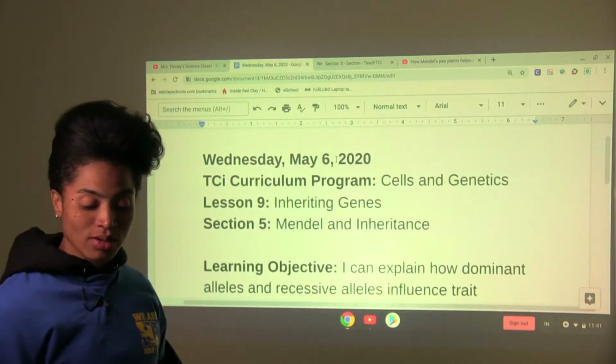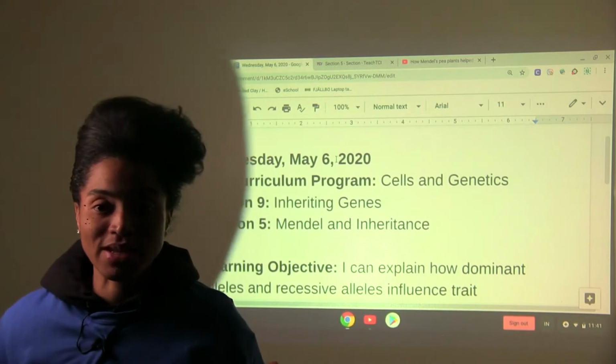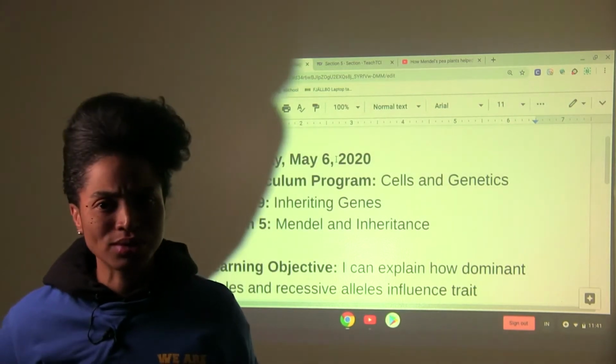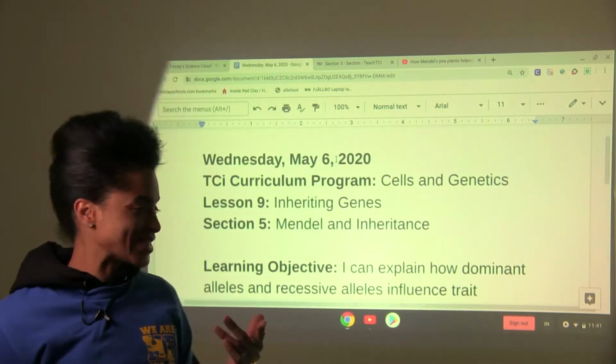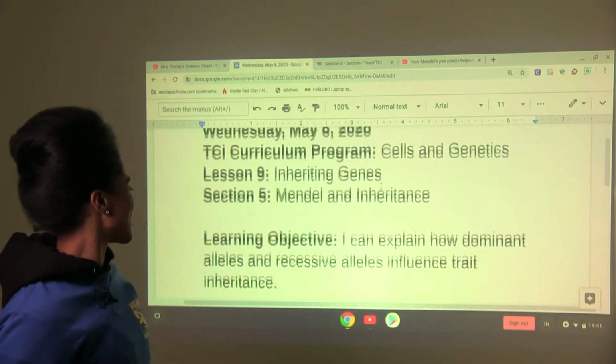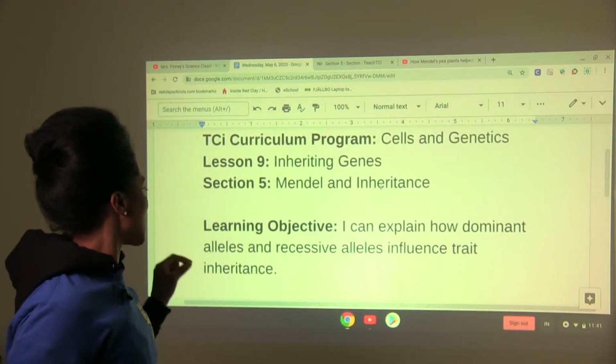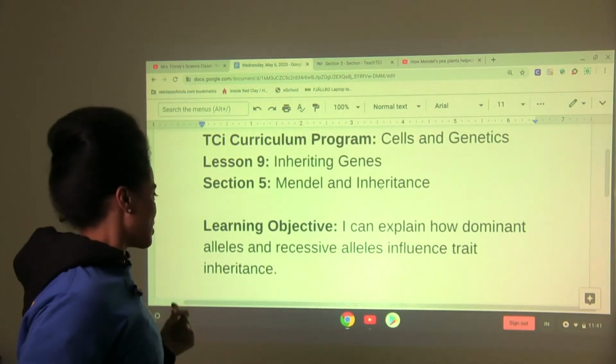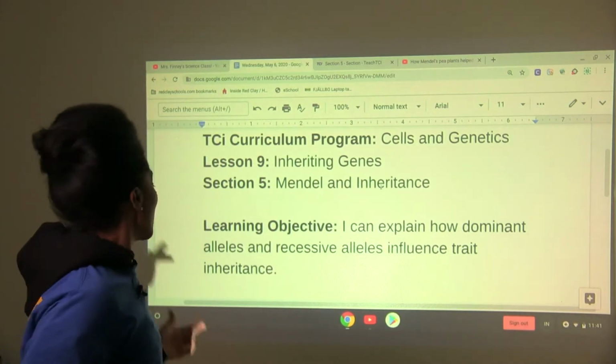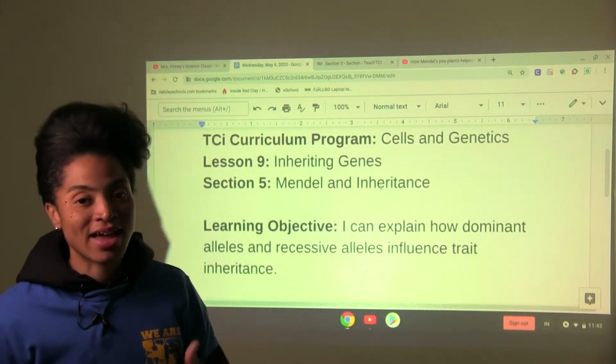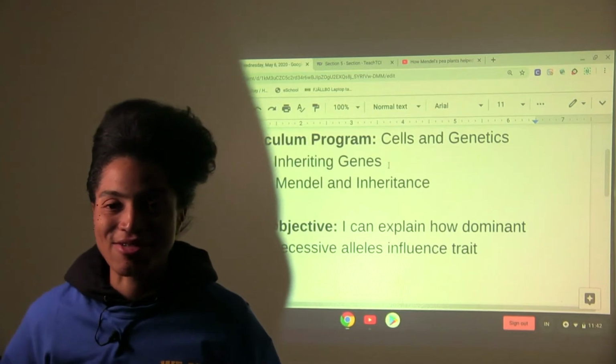Today, we are still in lesson 9. And this time, we're looking at section 5, Mendel and inheritance. Who is Mendel? We shall find out today. Our learning objective says, I can explain how dominant alleles and recessive alleles influence trait inheritance. Let's look at our reading.